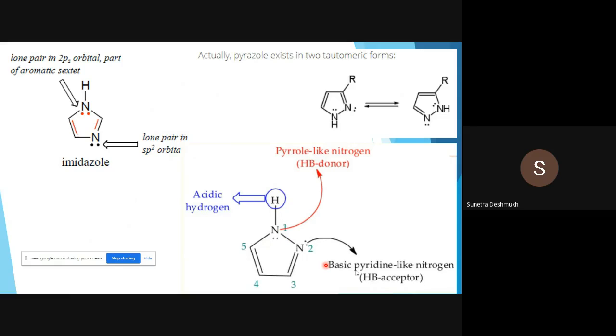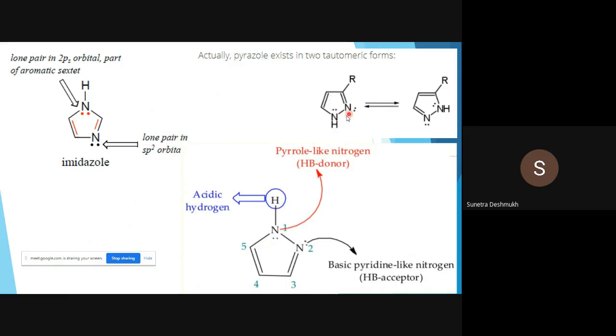Okay, so now I have written over here the tautomers of pyrazole structures. How can you write the different structures of pyrazole in different ways? Okay, so normally we number the nitrogen which holds hydrogen as first, then second, third, fourth, fifth.